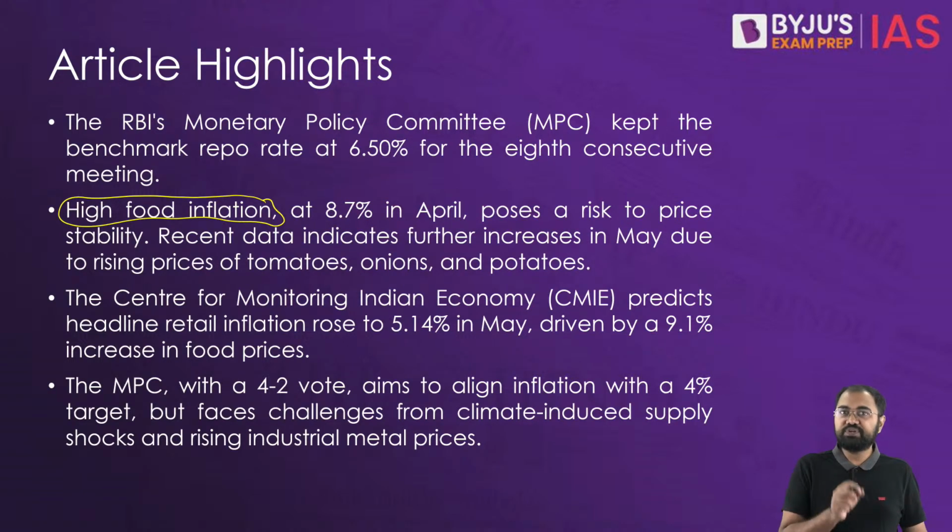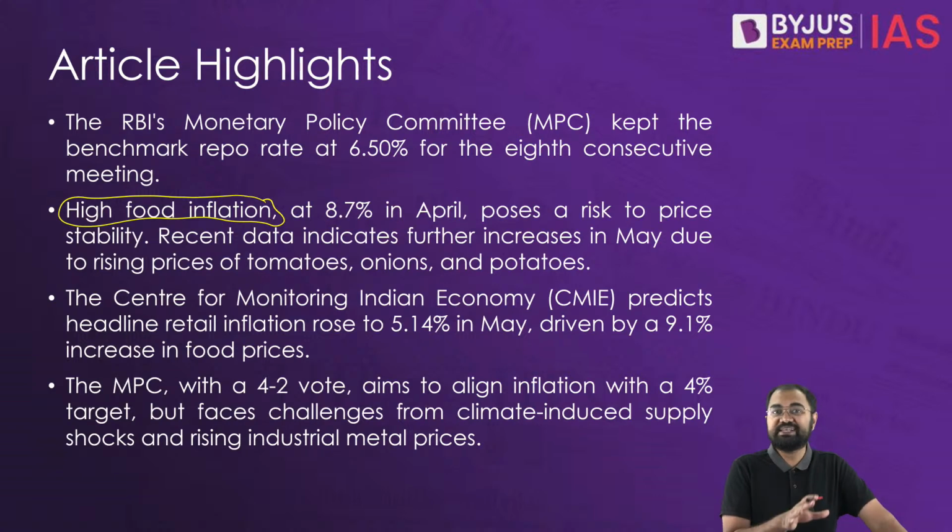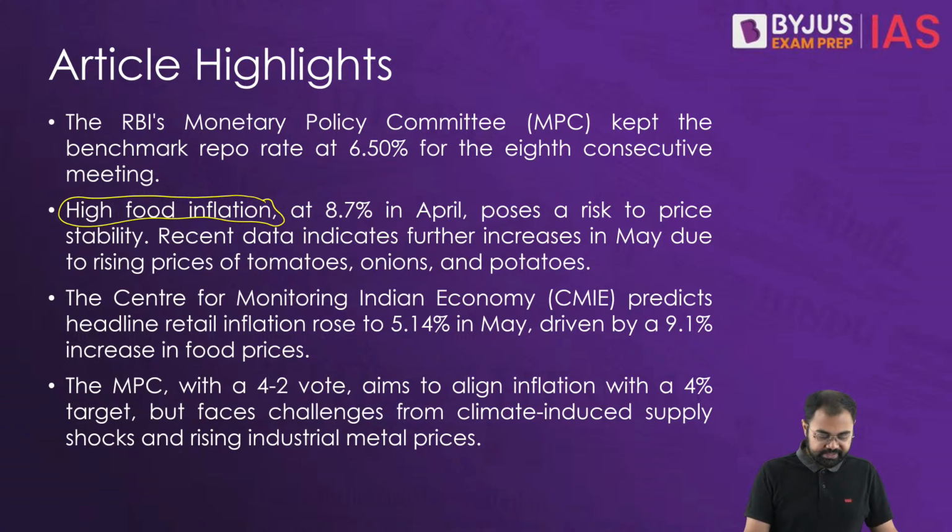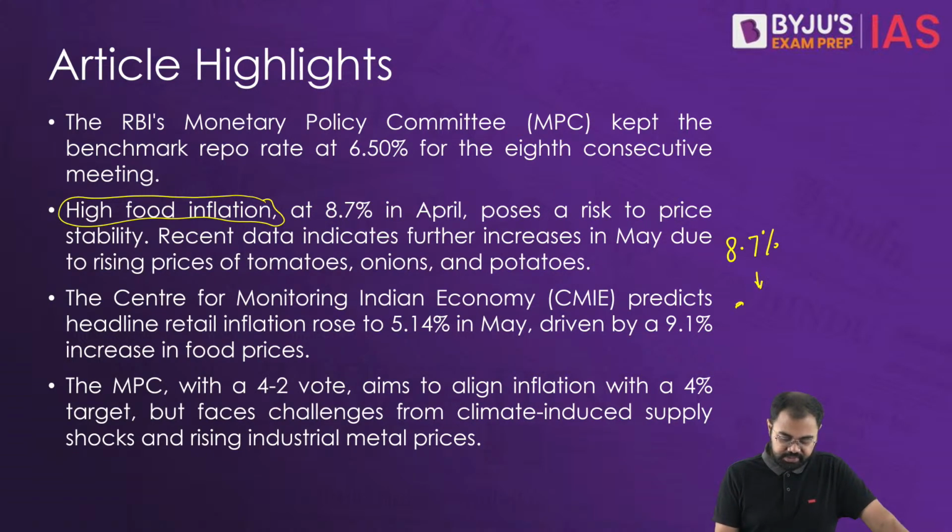Now when it comes to food inflation, which is very often measured by the consumer food price index, it has risen to 8.7% in April, and in March it was 8.52%.